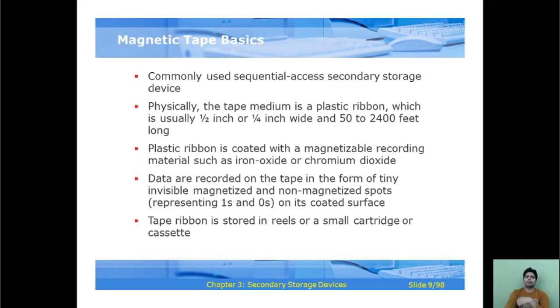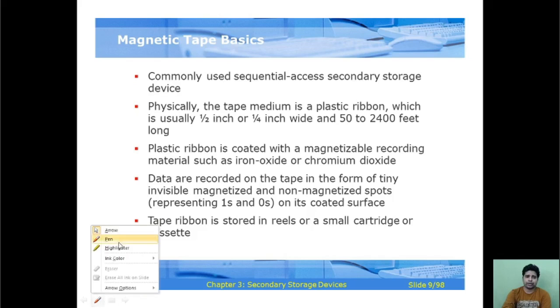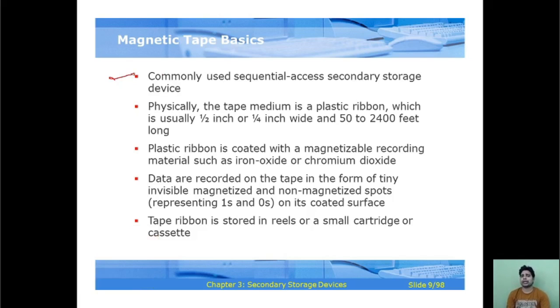If we talk about magnetic tape basics, these are the basics of magnetic tape, and the keywords are: the first one is that it is a commonly used sequential access secondary storage device.